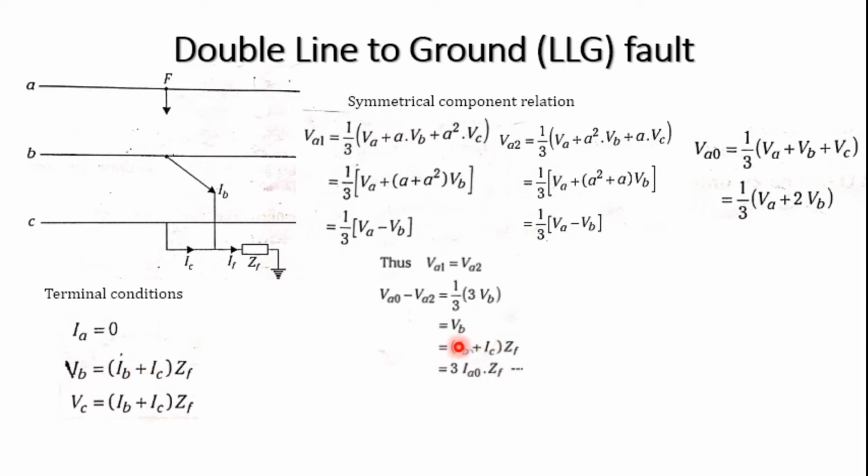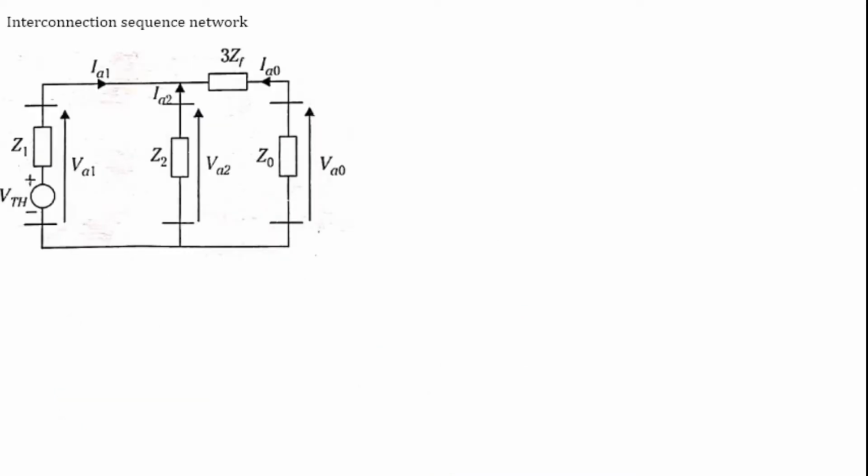So what is IB plus IC? It is 3 times IA0, which we are going to derive from the fault current calculation. So we can write VA0 is equal to VA2 plus 3 times IA0 into ZF. IA is equal to 0, so IA0 plus IA1 plus IA2 is equal to 0. This suggests that there should be a parallel connection of VA1, VA2 and VA0, and there is a fault impedance existing between VA2 and VA0 with 3 times ZF.